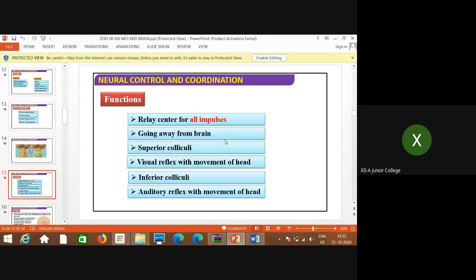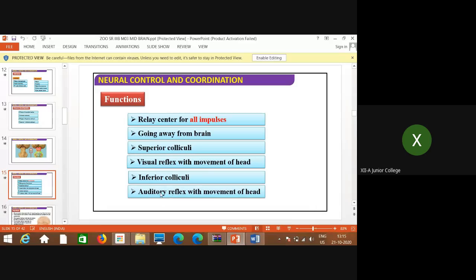Movement of the head that affects the vision, that is related to visual reflex, where the superior colliculi show the optic lobes. Optic is what? Related to vision. So all visual reflexes, all the actions, the movements related to the movement of the head, they are included, or they are controlled by the superior colliculi of the corpora quadrigemini of what? Midbrain. And the inferior colliculi, all these actions, auditory reflexes, are related with the movement of the head. With the movement of the head, whatever the auditory reflexes, that means listening, hearing, okay, these are all.